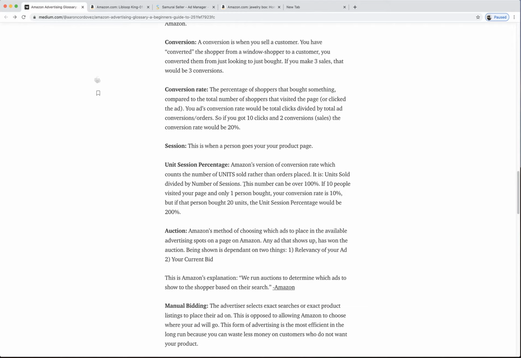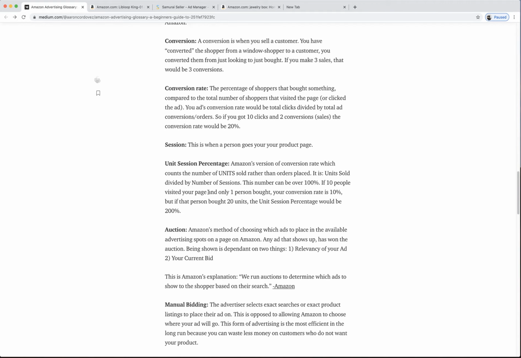And it could be over 100%. Of course, anybody knows your conversion rate can't be over 100% because you can only sell to the people that go to your page. 100% will be the maximum. But here, if 10 people went to your page and only one person bought, your conversion rate is 10%, but if that person bought 20 units, unit session percentage would be 200%. Why? Because you have 10 sessions and 20 units. So that is 20 divided by 10. That would be 200%, right? Okay. So there you go.